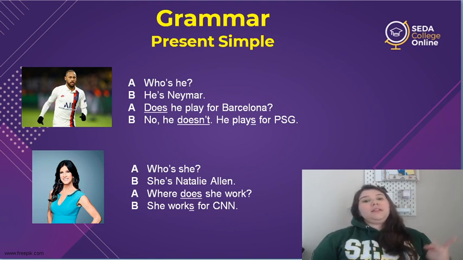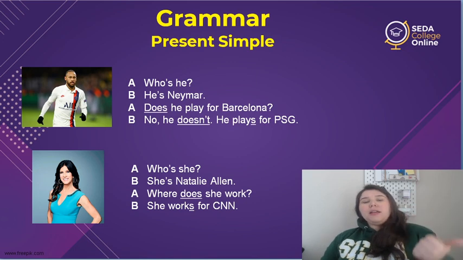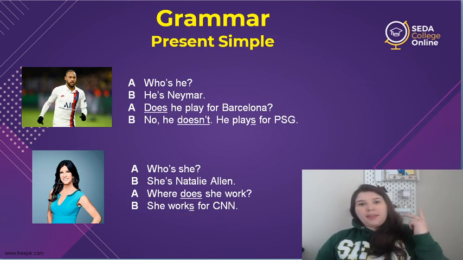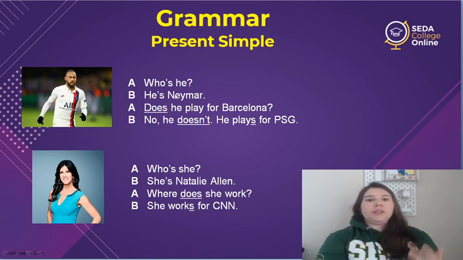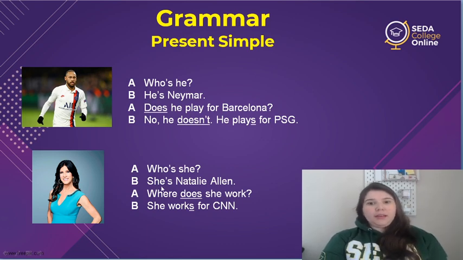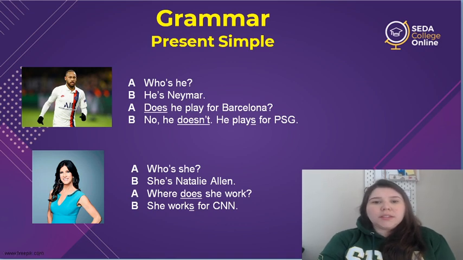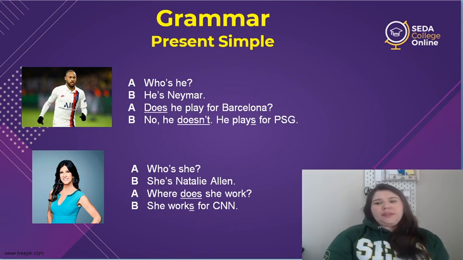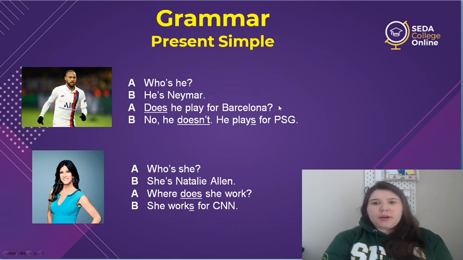So Monday and Tuesday we talked about I, you, we, and they. And today we're going to talk about he and she. Okay? So let's take a look. What's different? We just saw there that the questions were made with do. And here we have a question, but it starts with does.